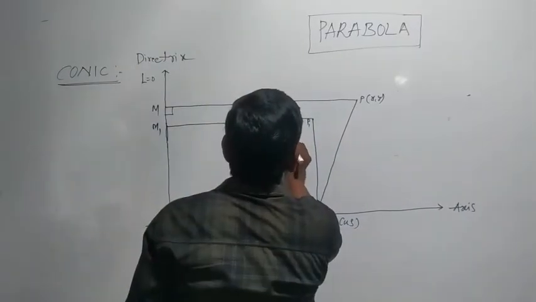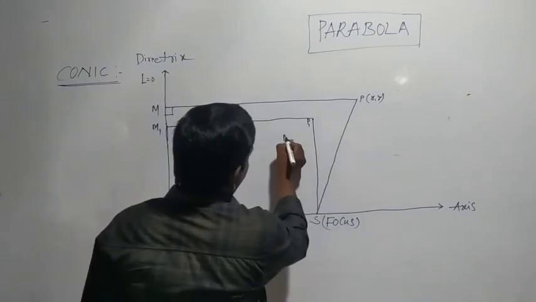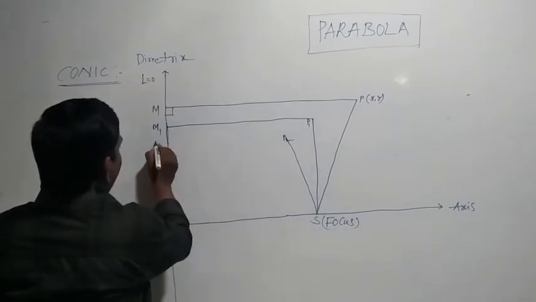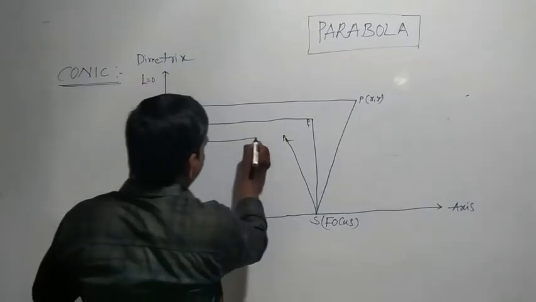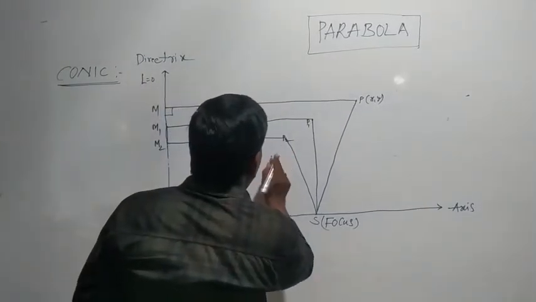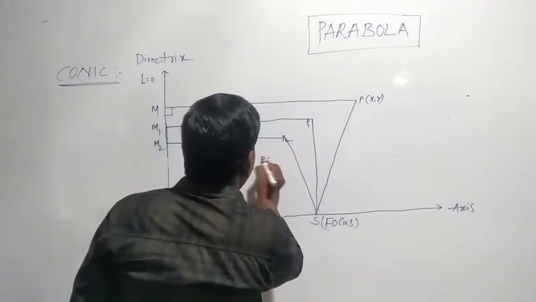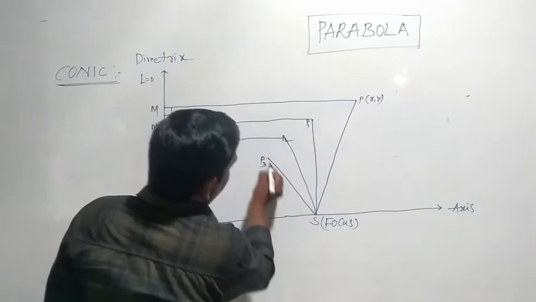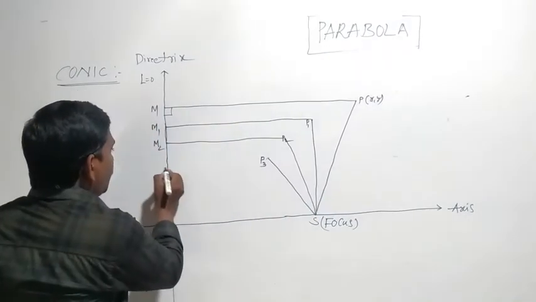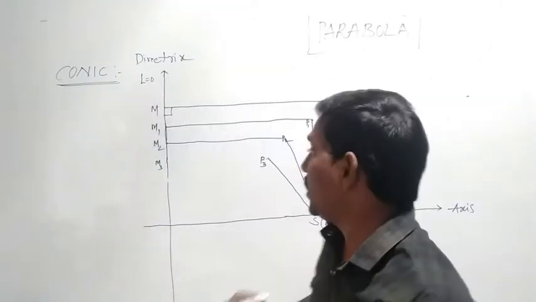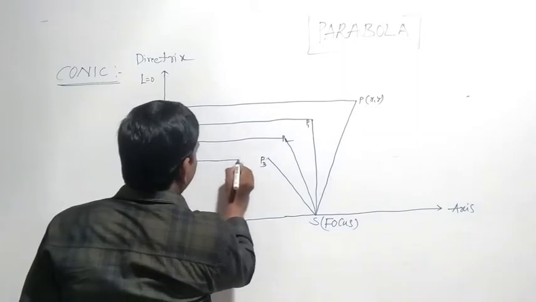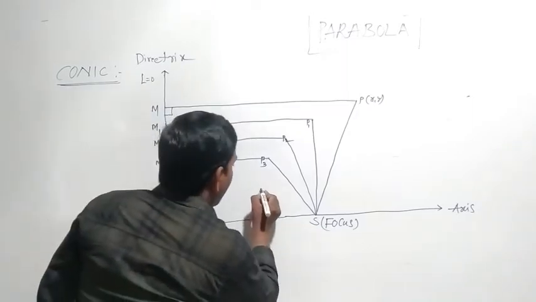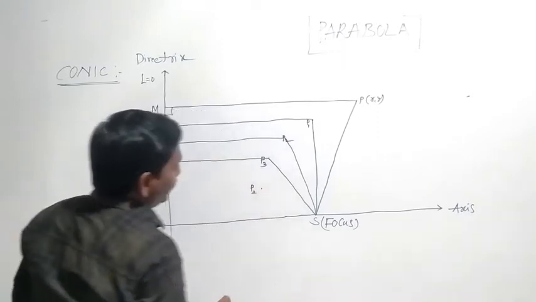Take another point P2, join P2S, with M2 and join M2P2. Take P3, join P3S, with M3 and join M3P3.